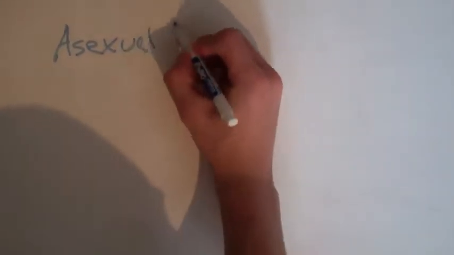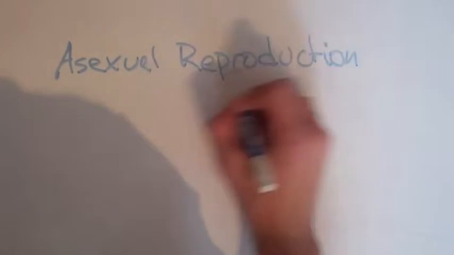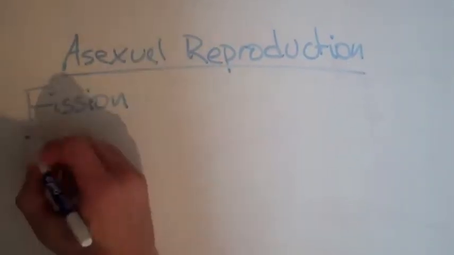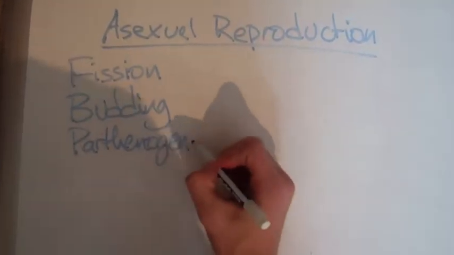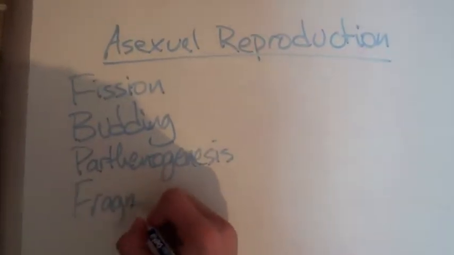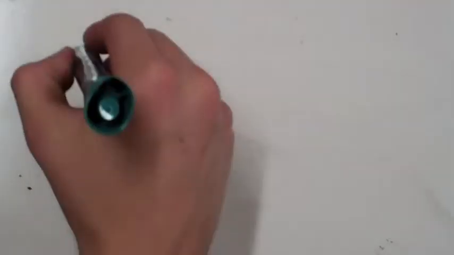Asexual reproduction is another type of reproduction. It does not involve the union of gametes because a single parent produces offspring that are genetically identical to it. There are four main types: fragmentation, fission, budding, and parthenogenesis.